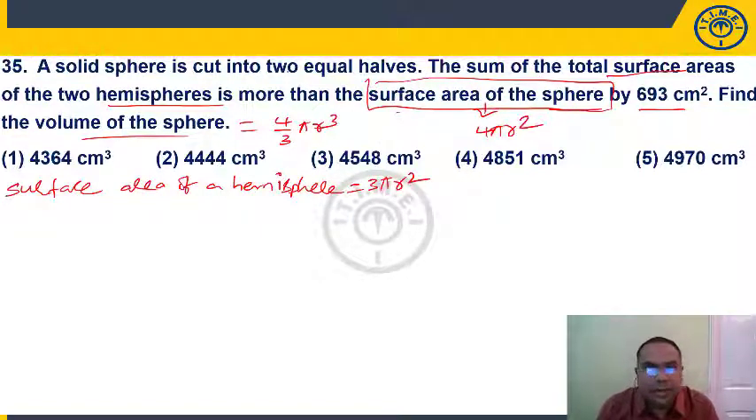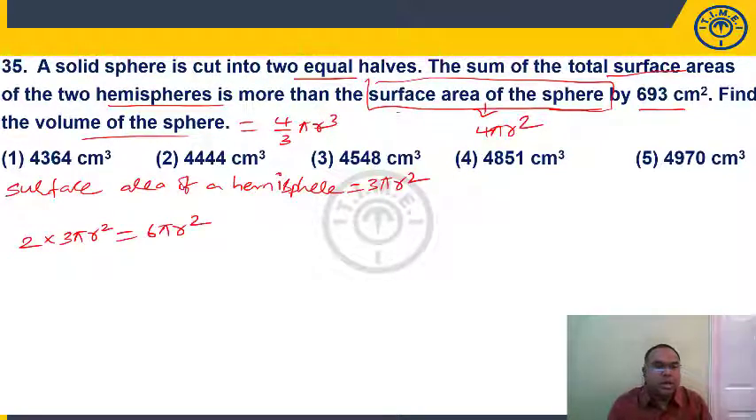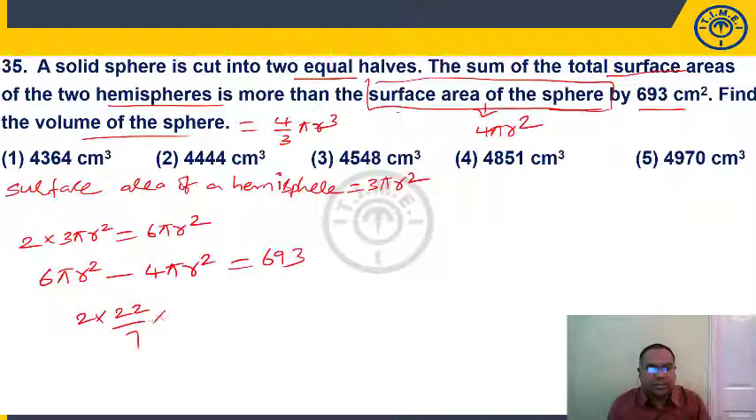Now, it has been cut into two equal halves, which means I am getting two hemispheres. So what is the surface area of these? 2 into each hemisphere's 3 pi r square, so 6 pi r square. This is more than the surface area of the sphere, which is 4 pi r square, by 693. So 2 pi r square equals 693. 2 into pi, which is 22 by 7, into r square is 693.